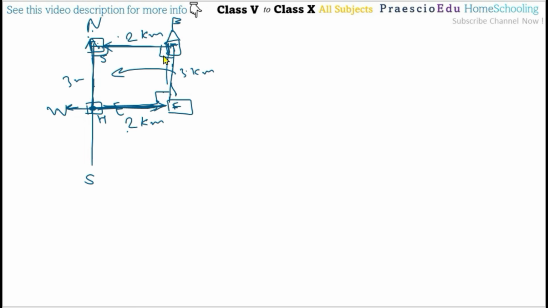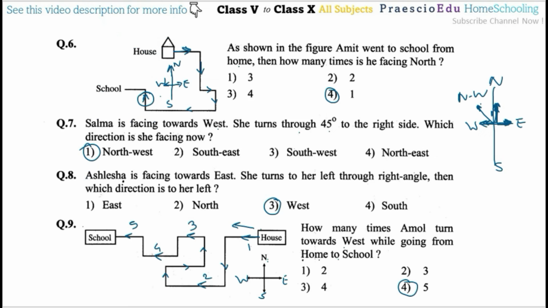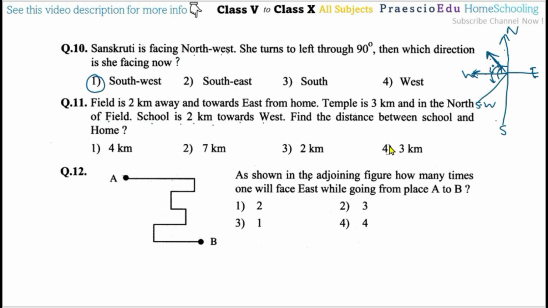So these two are at 90 degrees, which means the directions are at 90 degrees, perfect. So we can say a rectangle is being made. So these opposite sides are equal. This is 3 kilometers, so this is also 3 kilometers, which means home and the school are at a distance of 3 kilometers. Okay, so option number 4 is the correct one.